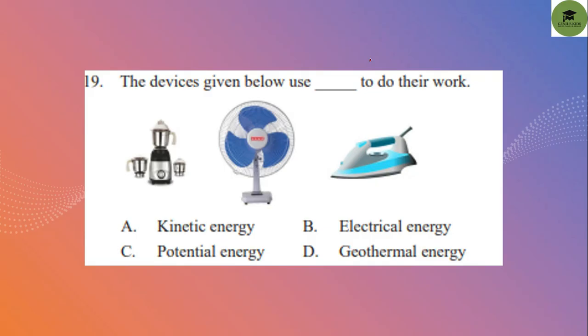The devices given below use dash to do their work. So this is your mixer, this is your table fan, this is your iron. So all these operate with the help of electrical energy. So option B is your correct answer.